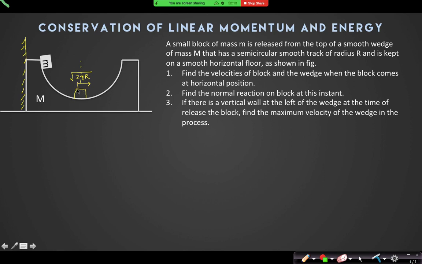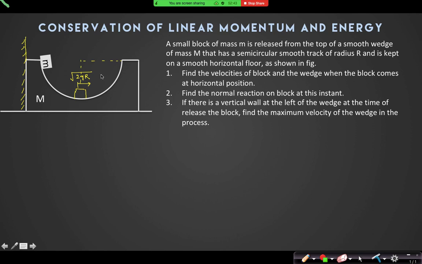Where is it mentioned that there is no friction? It should be written that there is no friction. So if there is no friction, can I say it will rise to the top? Yes, sir.